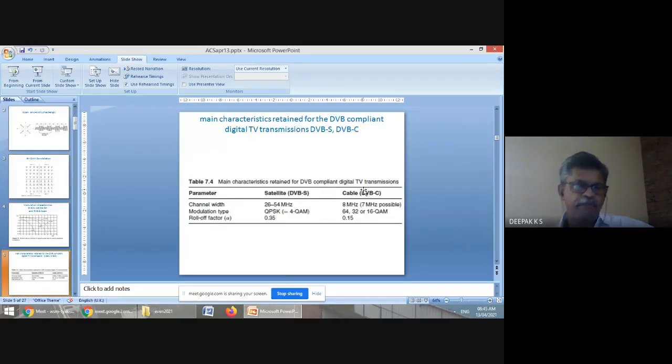So, summing up, we can note that the digital video broadcasting satellite medium and digital video broadcasting cable have different characteristics. One is high in terms of bandwidth, the other is low. In terms of modulation, one is a lower order modulation, the other is a higher order modulation. As well, there is a difference in roll-off factor. These are all design aspects.